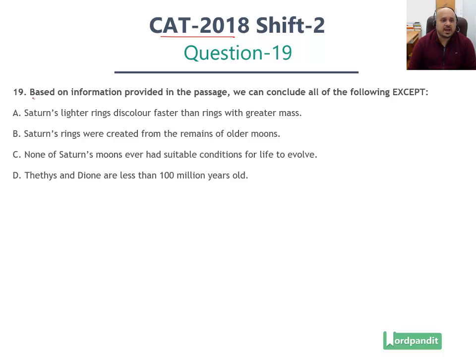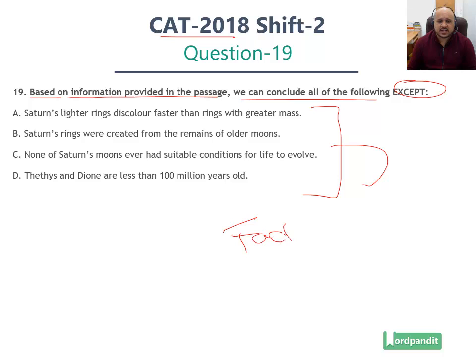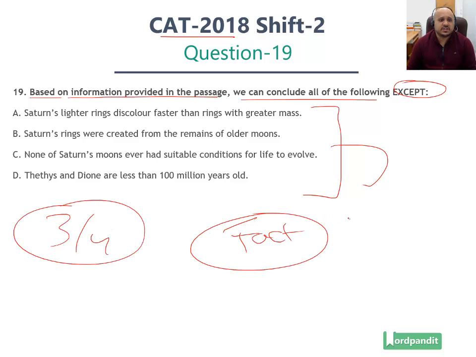Now, what do we have in this particular question? The question states, based on information provided in the passage, we can conclude all of the following except. Now, the thing with this question is this is a fact-based question. 3 out of the 4 facts are valid. There is one which is a misfit in this particular case, and the misfit here is easy to identify.